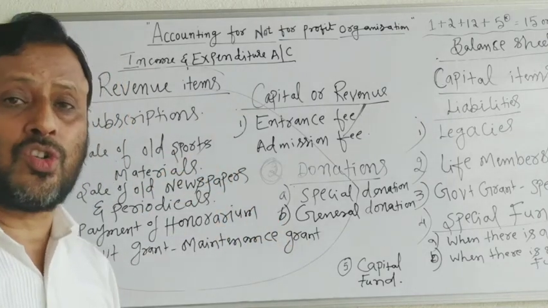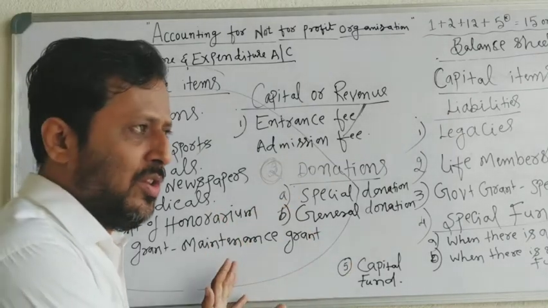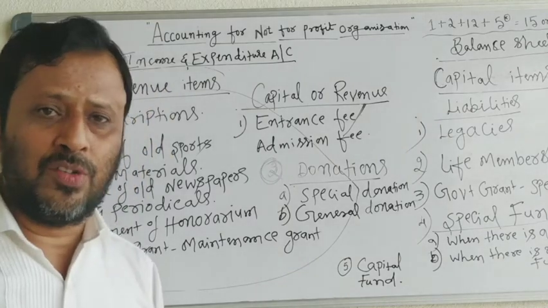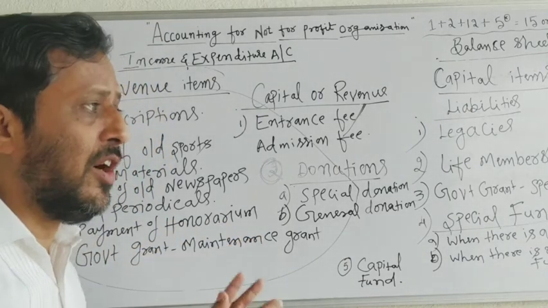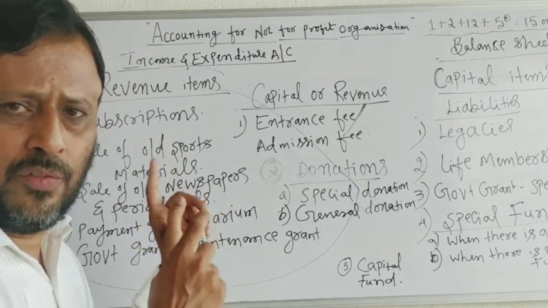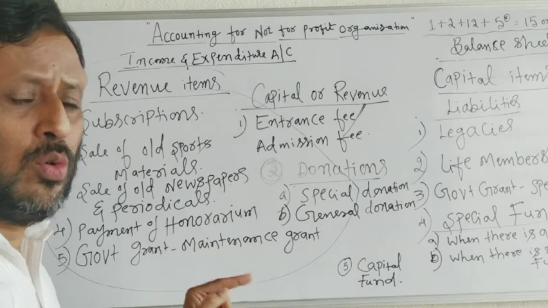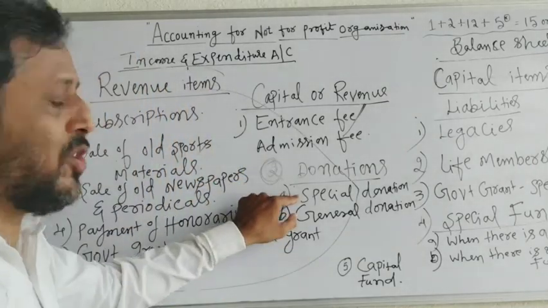For the construction of a building, say the NPO received some donation. The person who paid the donation has paid it for construction of a building. So the not-for-profit organization must use this donation for construction of the building only. That is a special donation.